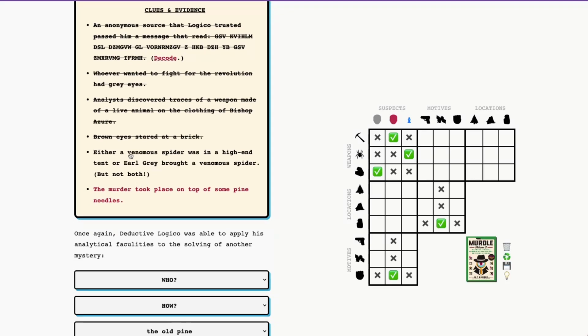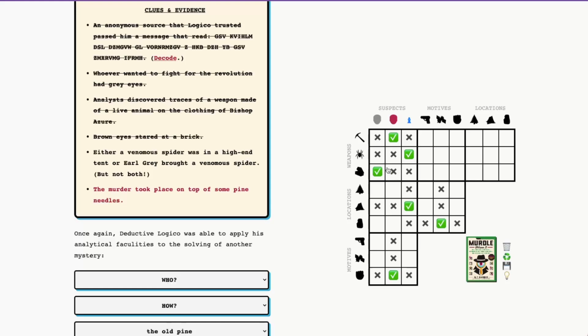Okay, either a venomous spider was in a high-end tent, or Earl Grey brought a venomous spider. So we know Earl Grey did not bring a venomous spider, and as this says, it's not both. So the venomous spider, and therefore also Bishop Azure, was in the high-end tent. All right.